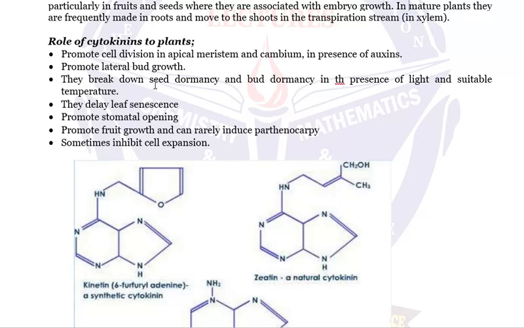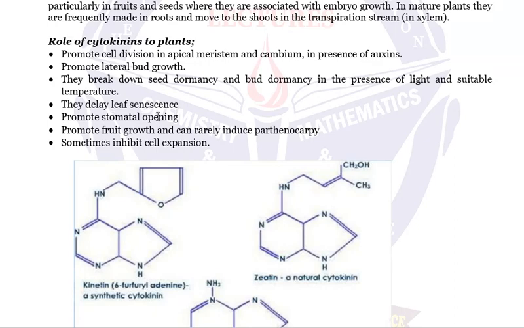Also they break down seed dormancy and bud dormancy in the presence of light and a suitable temperature. So tukiwa na light na suitable temperature, cytokinins break seed dormancy pamoja na bud dormancy. Then they delay leaf senescence, yani jani kuzeeka. Kwa tukispread cytokinins, tafanya majani yasizeeke kwa haraka.